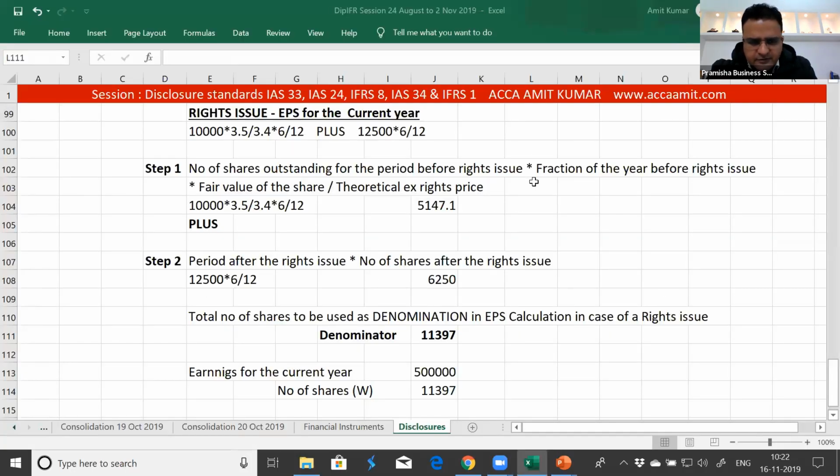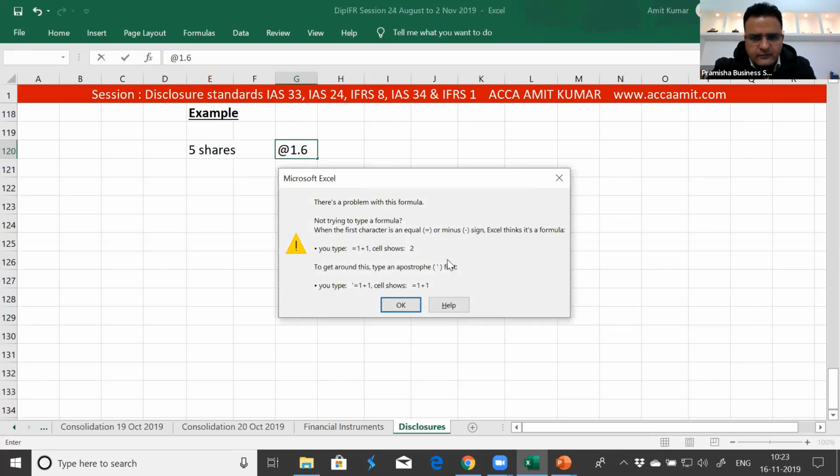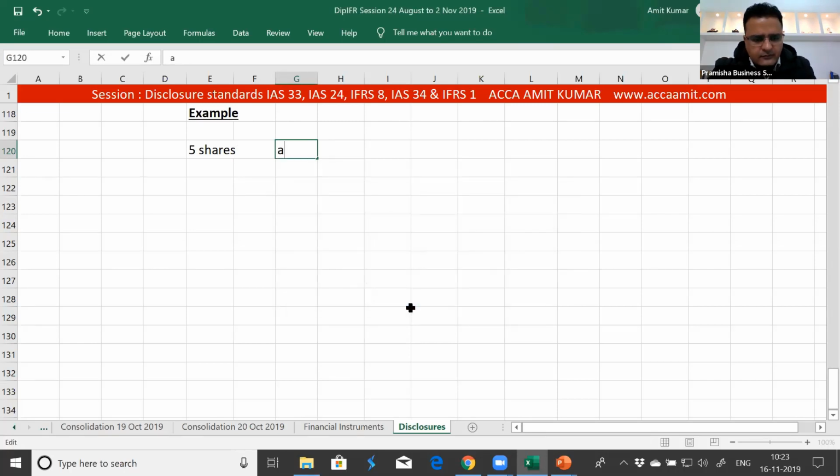So we calculate the average. Five shares at a market value of 1.6 is equal to 1.6 into 5. One share for a price of 1.